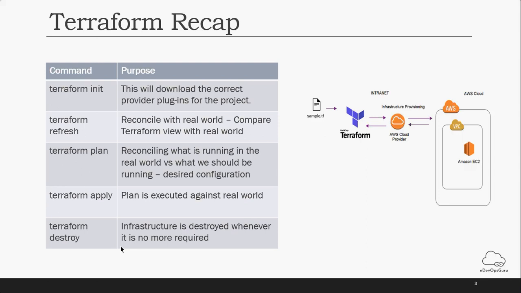Another thing is, while you do a Terraform apply, it will also create a .tfstate file, which is the property file of your instance, where everything is stored, like the key pair, whatever you provide, and properties like the IP address. It will be stored in that file. You can read the values from that file and use them depending on your use case.